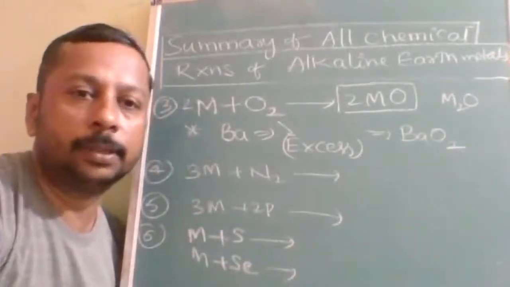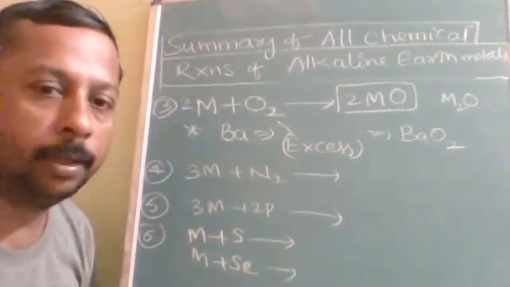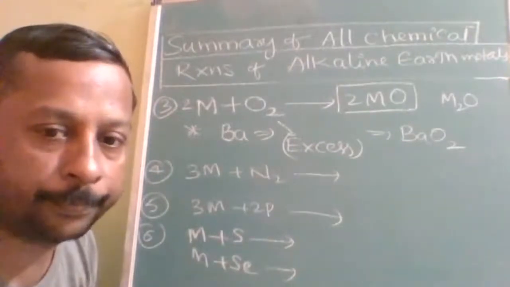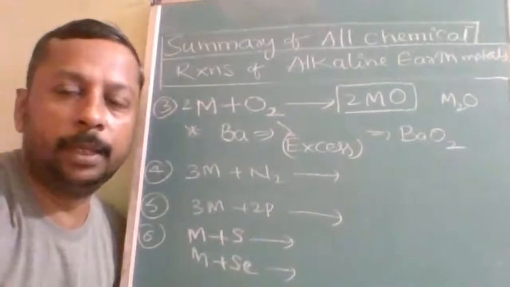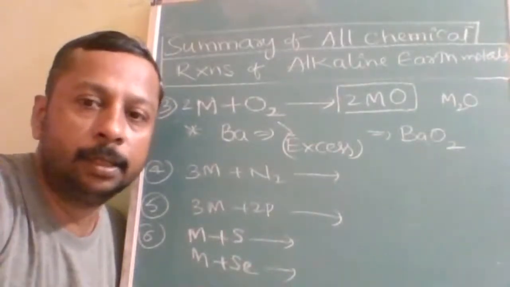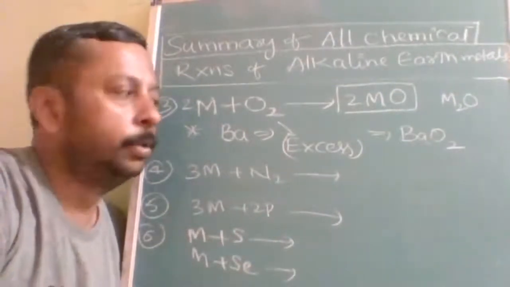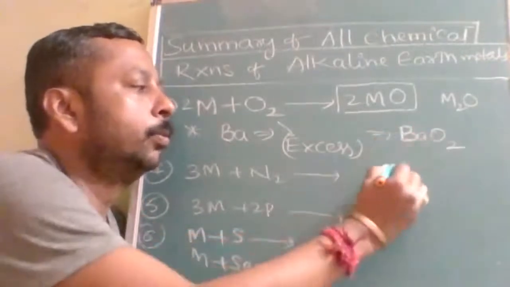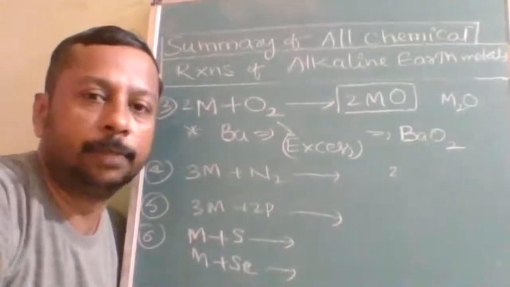BaO2 is which type of oxide? Simple normal oxide, peroxide or superoxide? Who will tell? Everybody will think that it is like Na2O2 and K2O2, so it is peroxide.